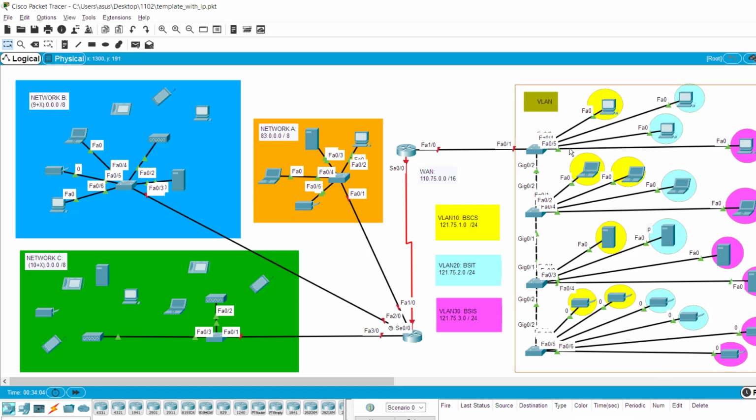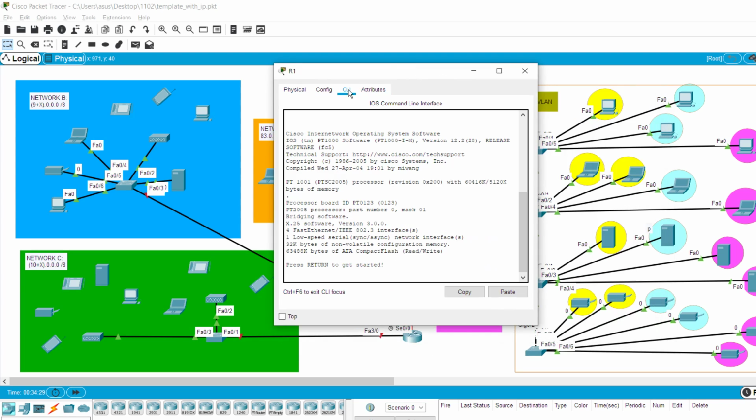And then the next one, connectivity. So what we need to do is we need to make sure that this can talk to this one. So far, dili pa. The next step after adding the VLANs and also switchport is we need to do the router level so that this PC can talk to this PC and this PC can talk to this PC, so that the yellow can talk to the blue and the blue can talk to the magenta. Let's go ahead and go inside.